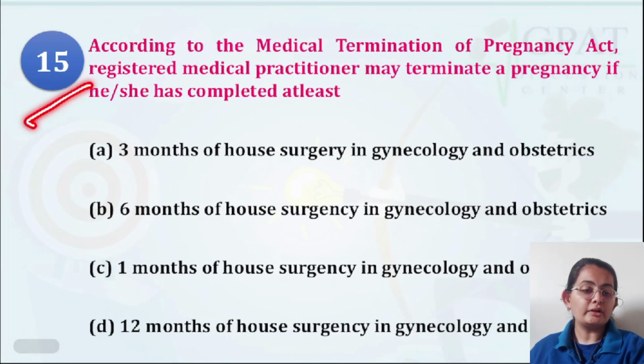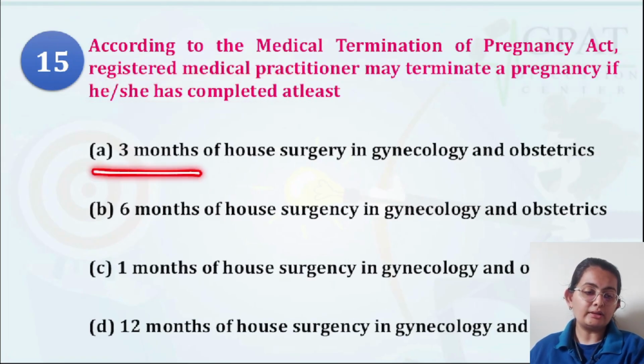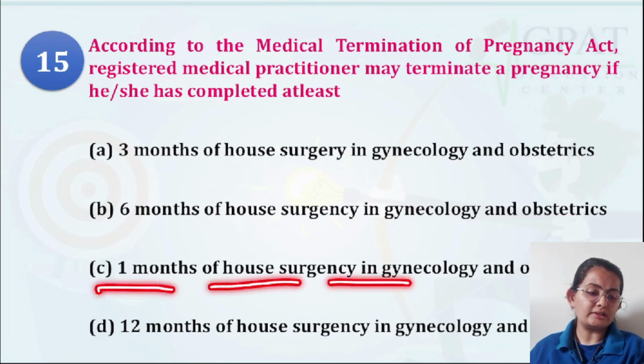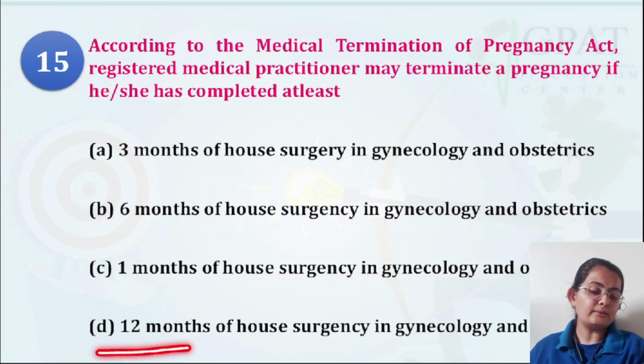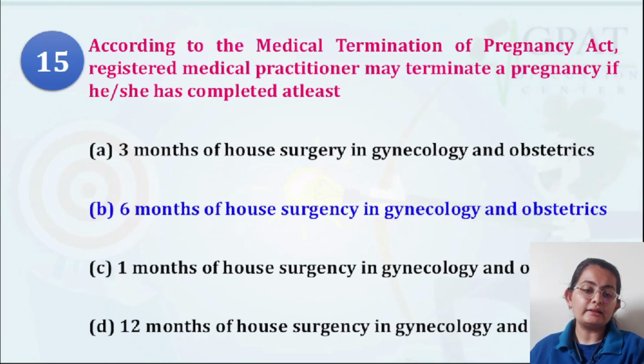Question number 15: according to the MTP Act, a registered medical practitioner may terminate a pregnancy if he or she has completed at least what? 3 months of house surgery in gynecology and obstetrics, 6 months, 1 month, or 12 months of house surgery in gynecology and obstetrics. Here the qualification has been asked. You must remember that 6 months of house surgery is the correct answer.